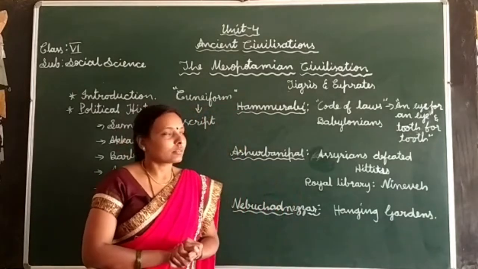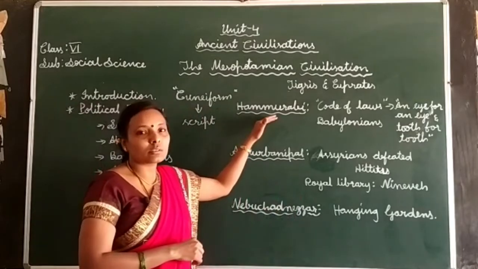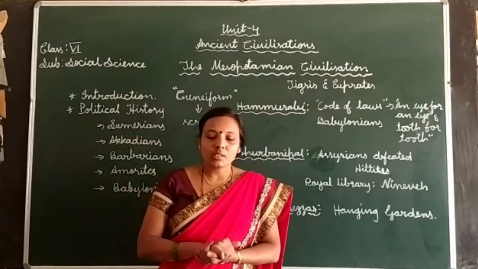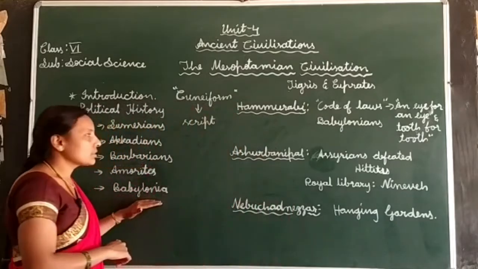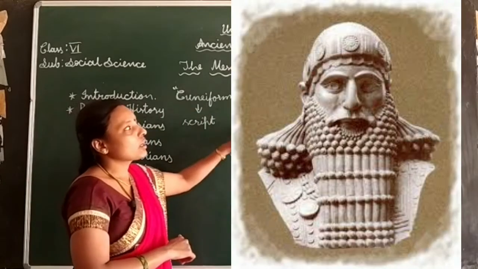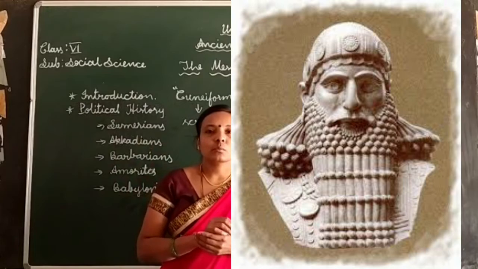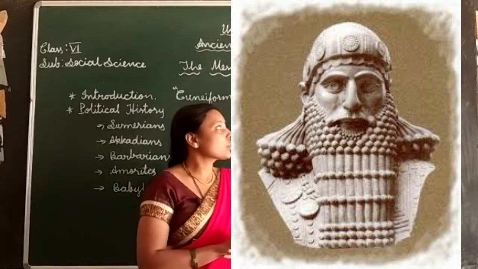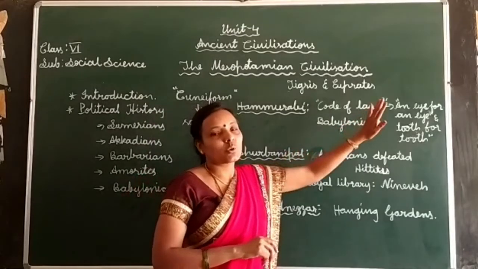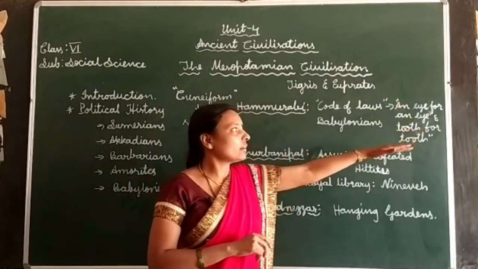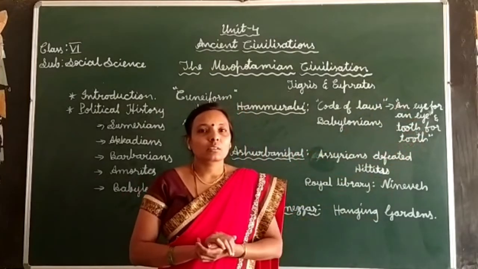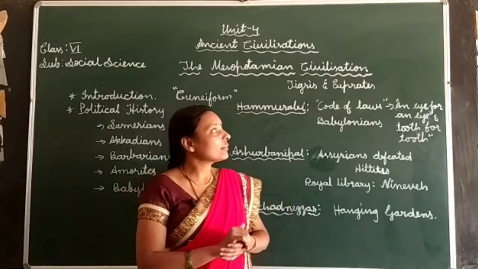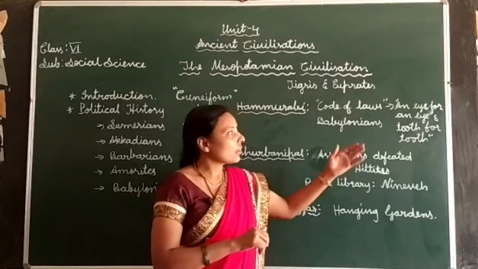The important kings are, firstly, Hammurabi. You would have heard this name. Hammurabi was the most famous king of the Babylonians. He became very famous because of his code of law. His code of law was an eye for an eye and a tooth for a tooth.